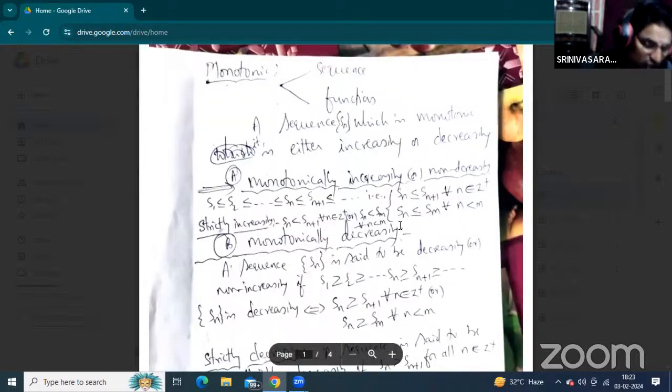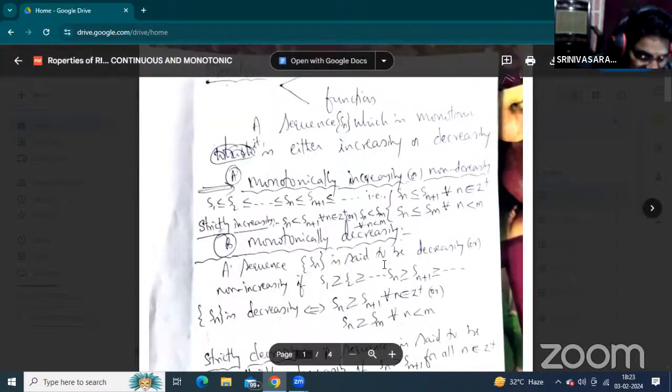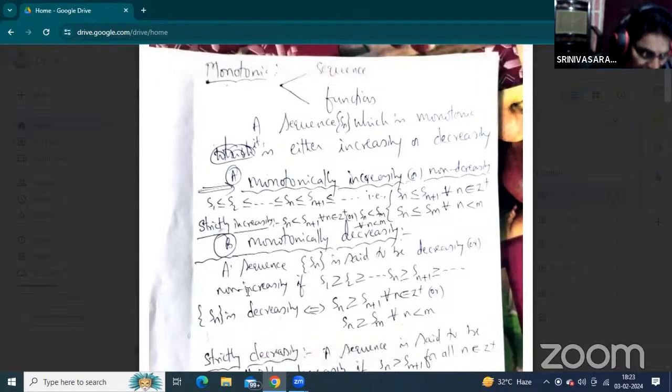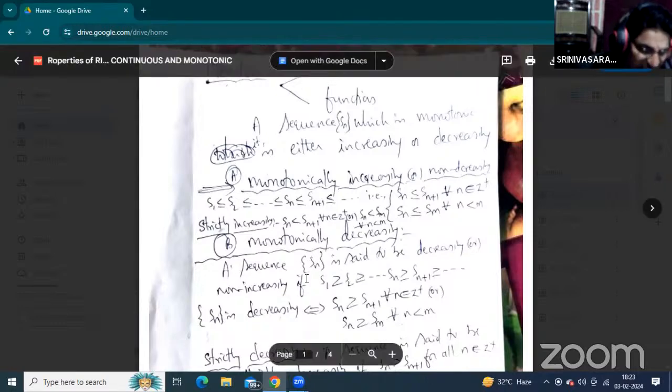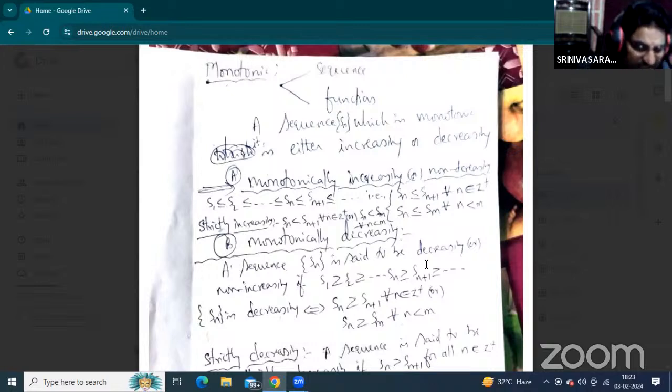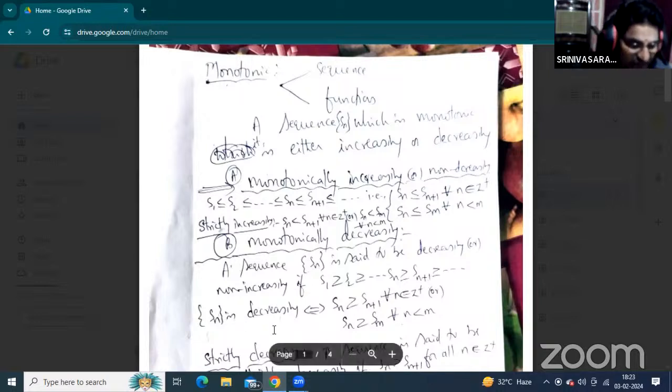In the same manner, monotonically decreasing means the function is, that is the representation of the function. A function f of xn is said to be decreasing or non-increasing if f of x1 is greater than or equal to f of x2, greater than or equal to f of xn, greater than or equal to f of xn plus 1. And given the function f of xn is decreasing, f of xn is greater than or equal to f of xn plus 1.